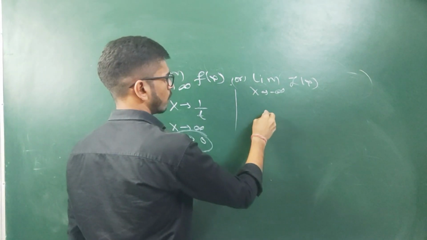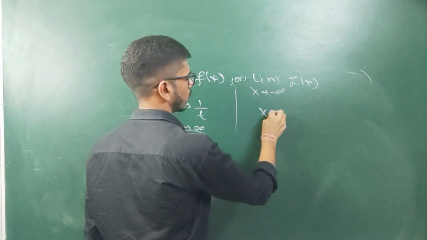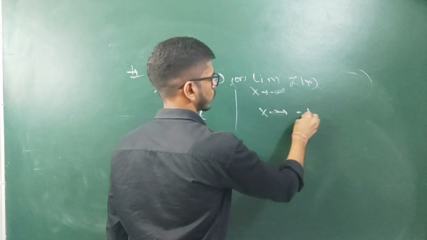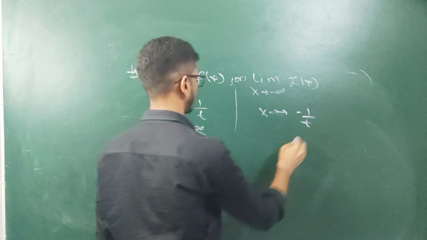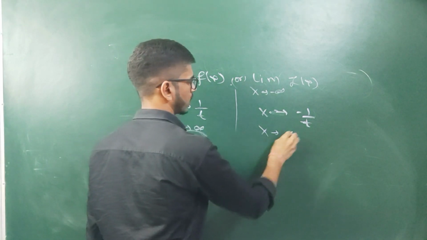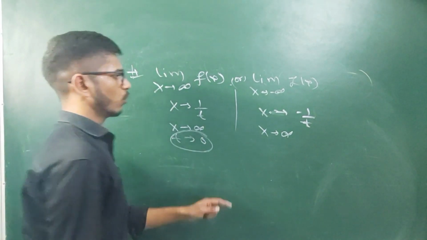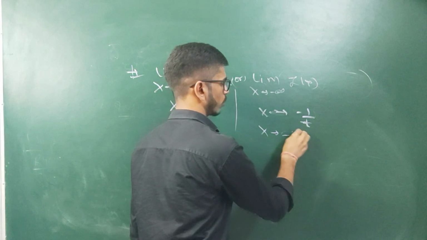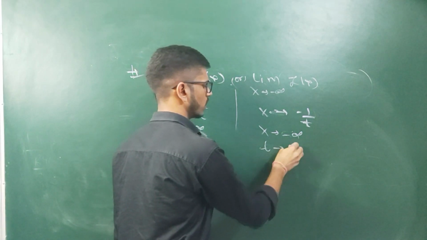In the minus infinity case we will replace x with minus 1 by t, and x tends to minus infinity with t tends to 0.